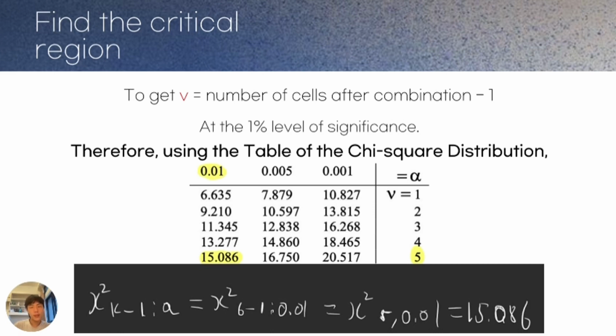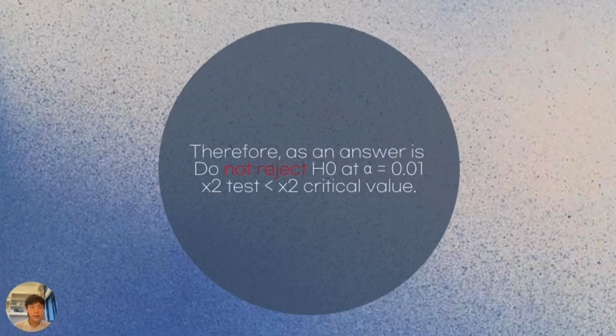Using the 1% level of significance and the table of the chi-square distribution, we get v equals 5, and with 0.01 we get a critical value of 15.086. So the answer is: do not reject H0 at alpha equals 0.01, because the chi-squared test statistic is smaller than the chi-squared critical value. Thank you.